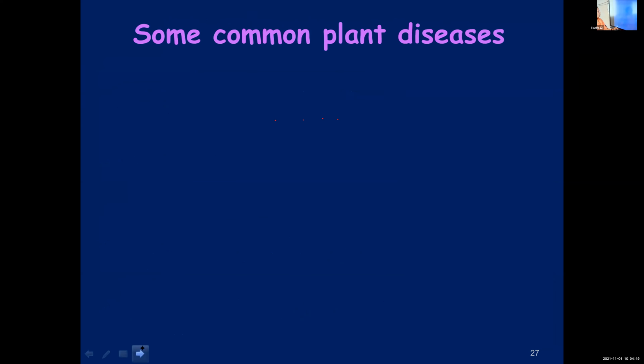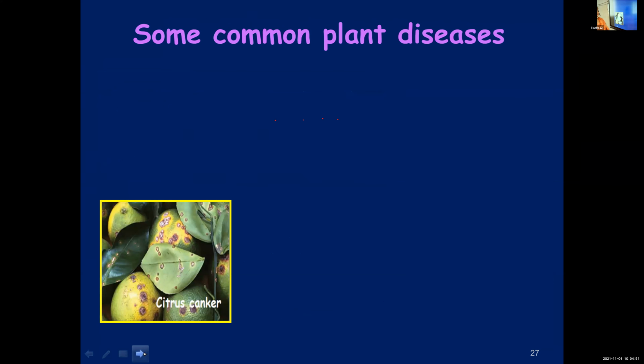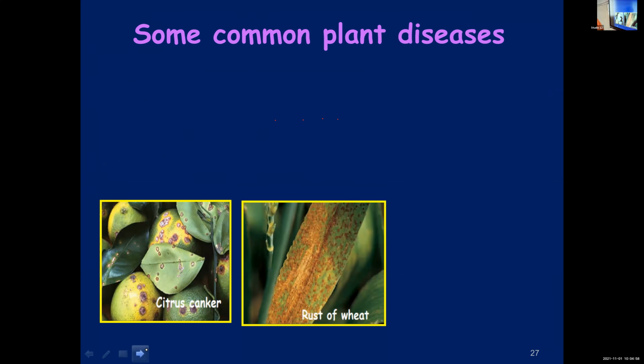Some common plant diseases. You need to learn these names. Citrus canker, as you can see, it is affecting which plants? What is given in the picture? Citrus plants. That I understood. Can you name some citrus plants? Lemon, orange. Okay. So here you can see lemon. So it is affected by a disease known as citrus canker.